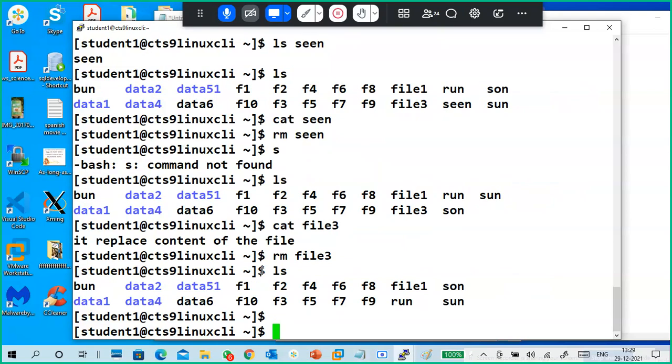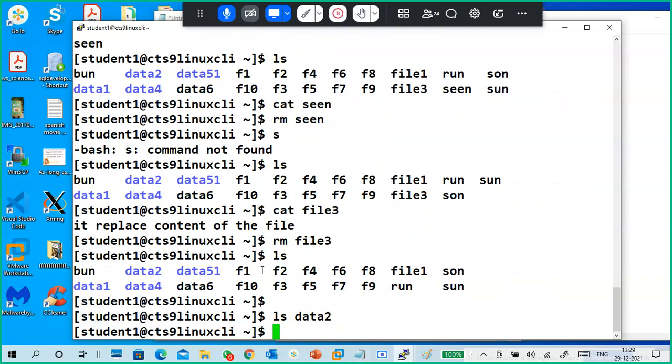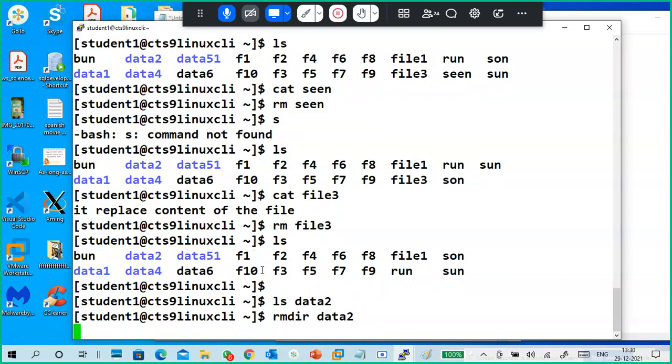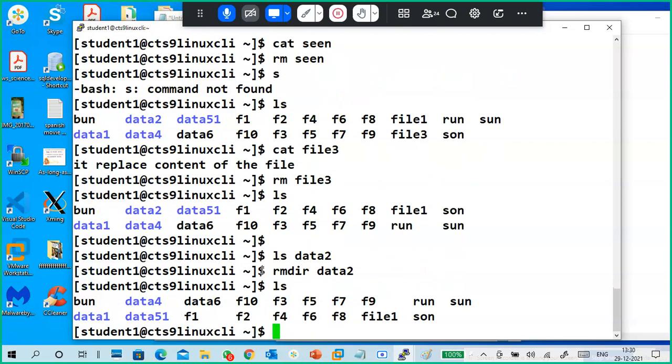Okay. How to delete a directory. So guys, look at ls data 2. Is anything there? I removed all the data in data 2. ls data 2. Okay. Nothing is there. rmdir data 2. Deleted. ls, the directory is successfully deleted.